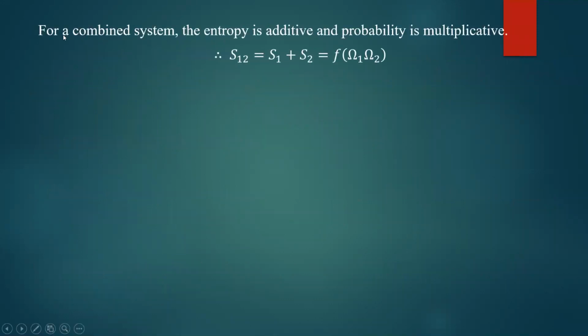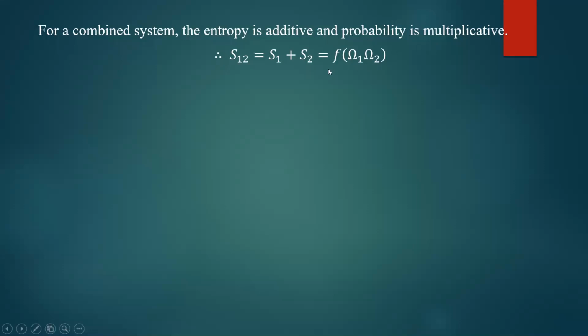Okay, so for a combined system, the entropy is additive and the probability is multiplicative. Therefore, the total entropy of the combined system S12 will be equal to S1 plus S2, which will be a function of omega 1 into omega 2, because probability is multiplicative.